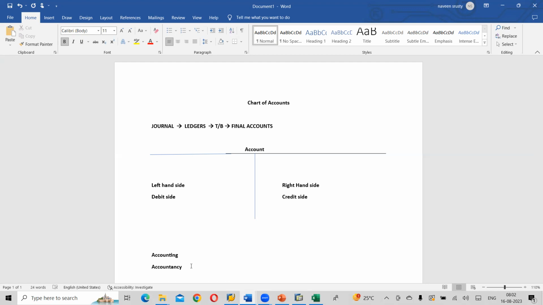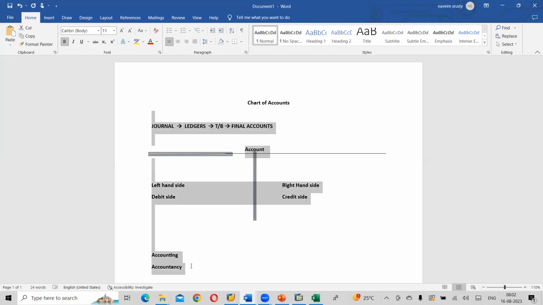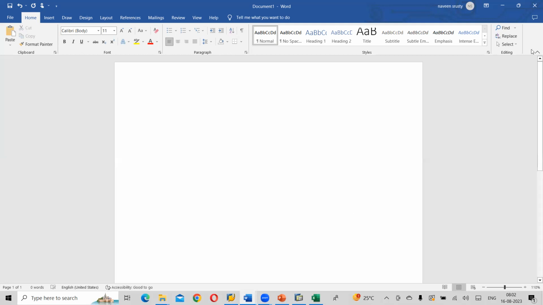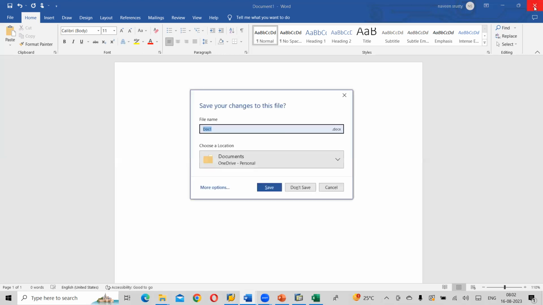So those are three different things. And what is debit and credit? The left-hand side of any account is known as debit and the right-hand side of any account is known as credit. Any questions still here? We will see a few more things in tomorrow's session. Clear? Because to understand chart of accounts, we need to understand the basics of account.